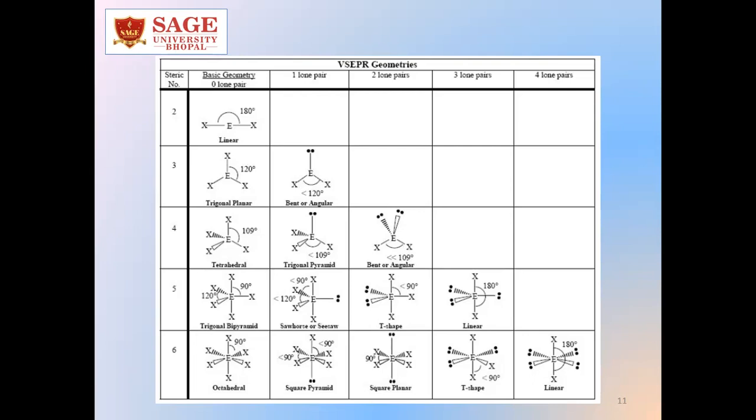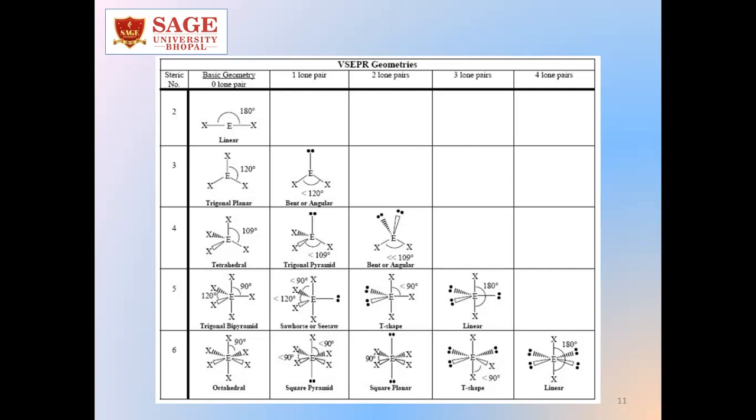If we consider steric number 6 and all are bond pairs, the shape of the molecule will be octahedral. With 1 lone pair, it will be square pyramidal. With 2 lone pairs, it will be square planar. With 3 lone pairs, the molecular shape will be T shape, and with 4 lone pairs, the shape of the molecule will be linear.